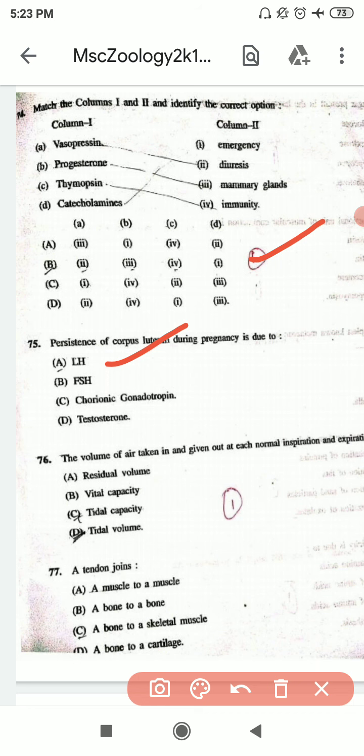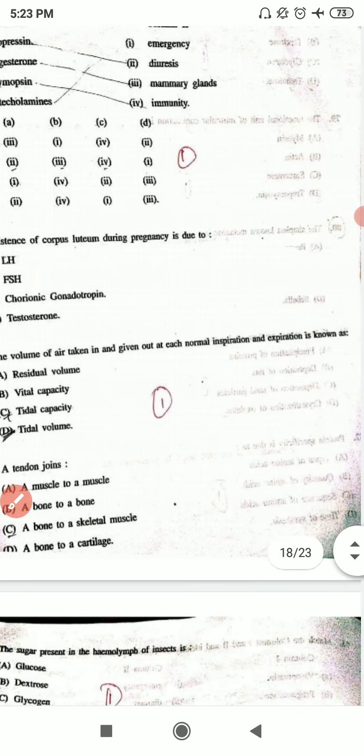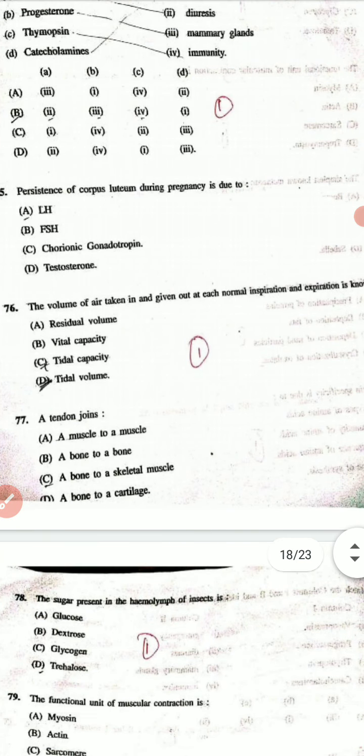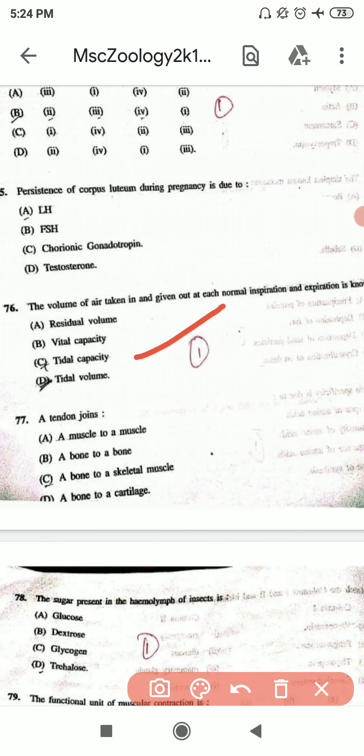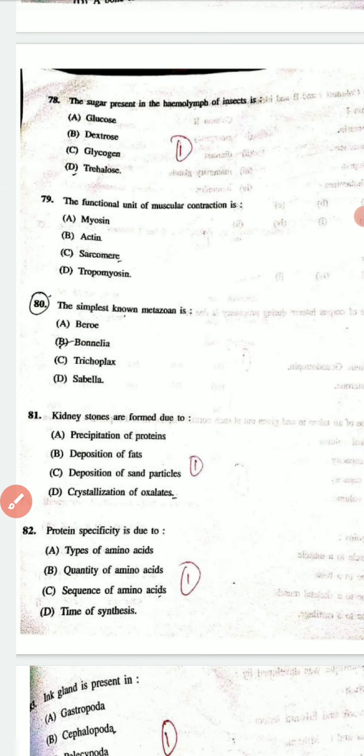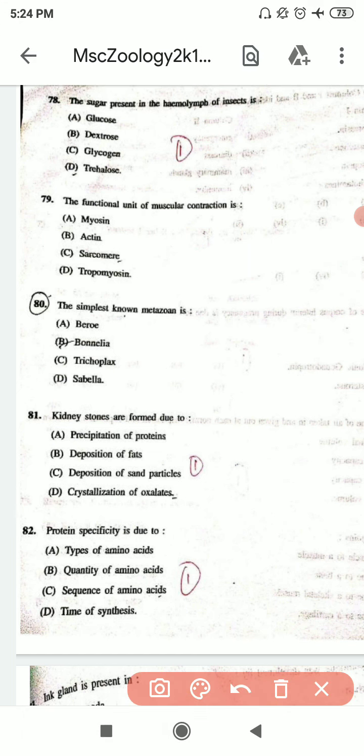76th question is the volume of air taken in and given out at each normal inspiration and expiration is known as, and the correct option is D. 77th question is tendon joints, and the correct option is B. 78th question is the sugar present in the hemolymph of insect is, and the correct option is D. 79th question is the functional unit of muscular contraction is, and the correct option is C.